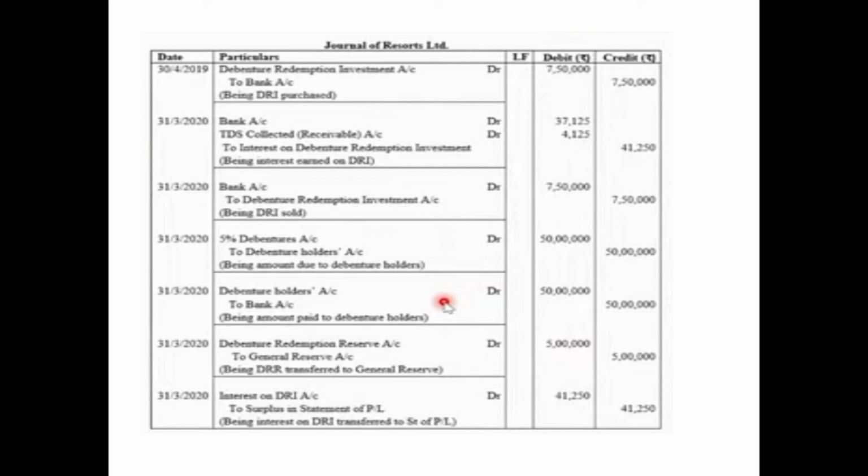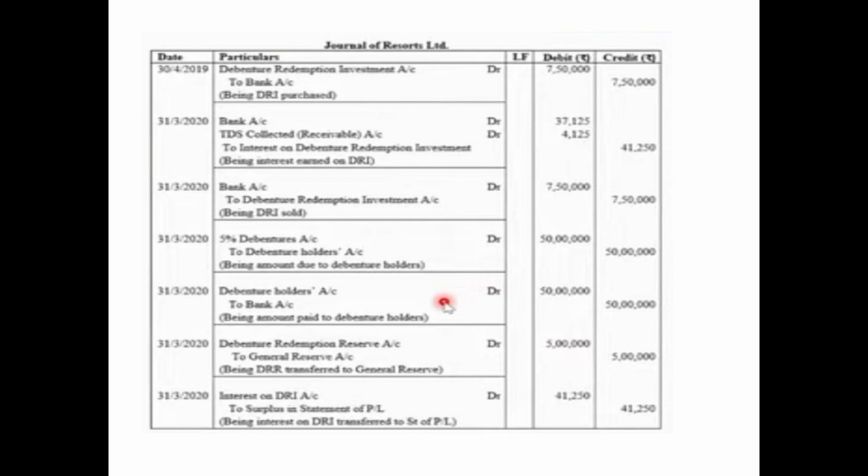So on 31st March 2020, bank account is debited with the net amount of interest received, that is 37,125. If you remember the calculation, the gross interest which was to be received was 41,250. But 10% is the TDS which will be deducted by the bank on behalf of the company and will be deposited, that is 4,125. That means the net amount of interest which will be received is 37,125. So bank account will be debited with 37,125. TDS collected or receivable account is an asset for the company, so it will be debited with 4,125 to interest on debenture redemption investment with the gross value of 41,250, being interest received on DRI.